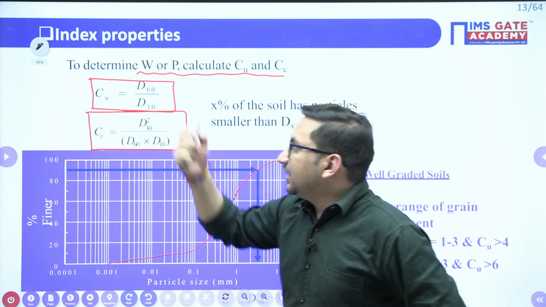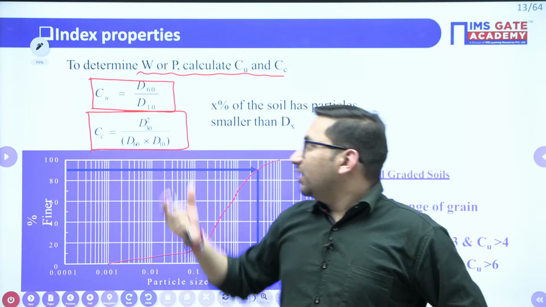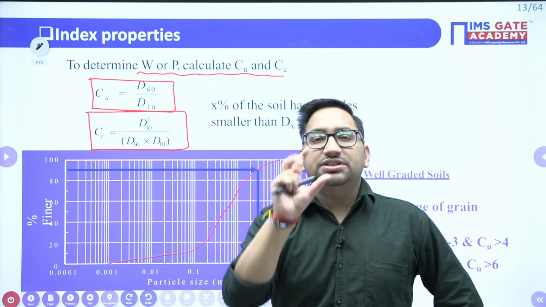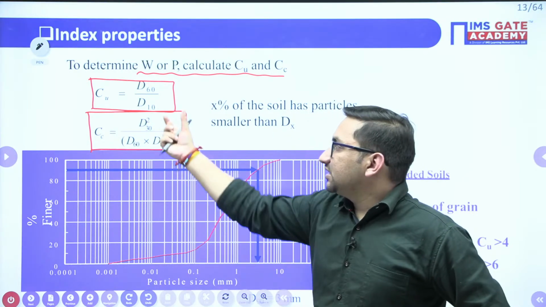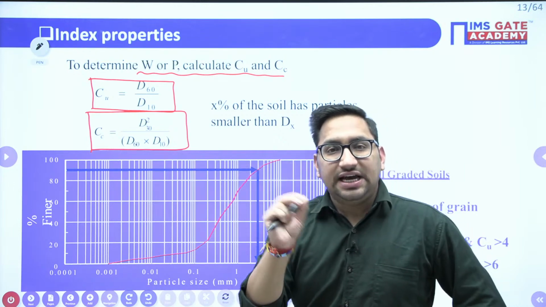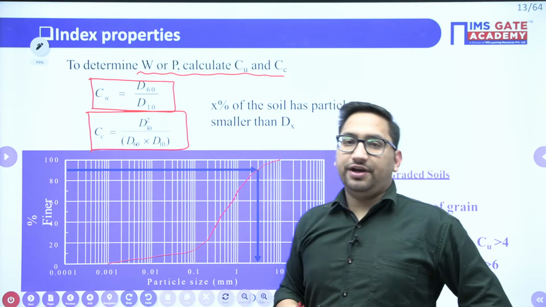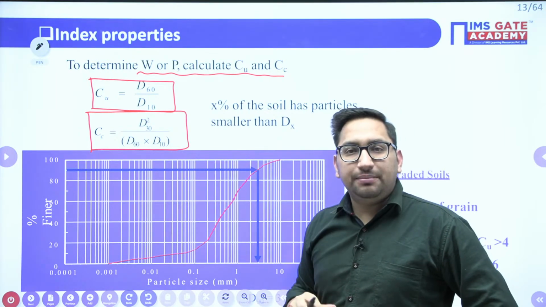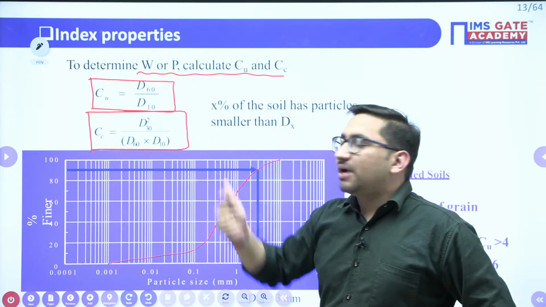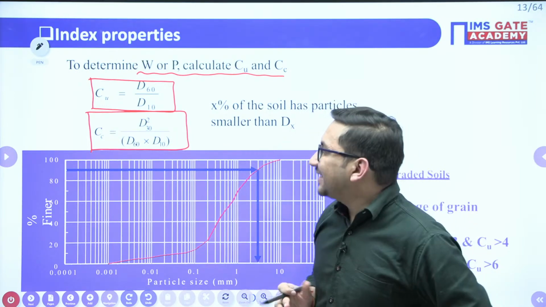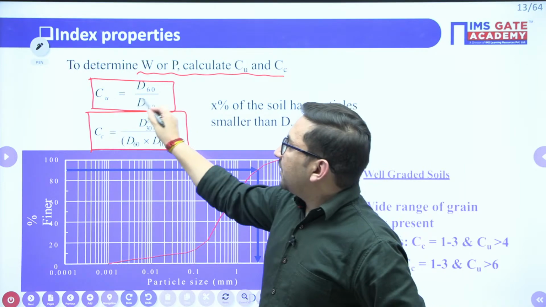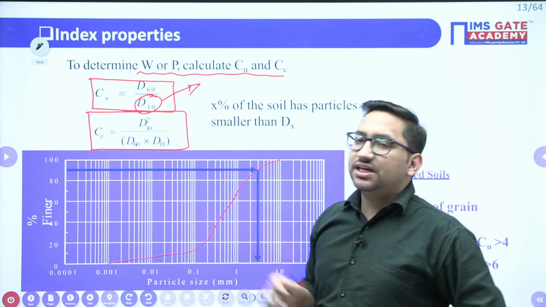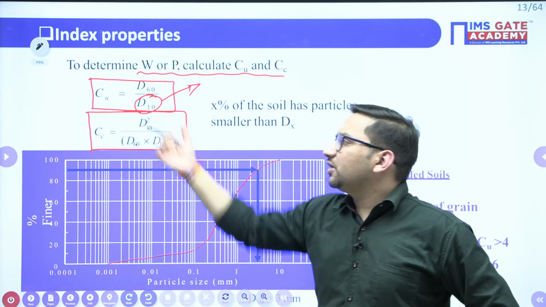Okay, this CU is nothing but D60 by D10. What is this D60? It is that sieve size below which 60% of particles are finer. What is this D10? This is that sieve size below which 10% of particles are finer. Clear? Similarly D30 is that particular diameter of sieve below which 30% of particles are finer. I hope it is clear to you, right? This D10, sometimes we also call it the effective size given by Allen Hazen, right? So whenever you see the equations of Allen Hazen, you will find this particular quantity also, right?